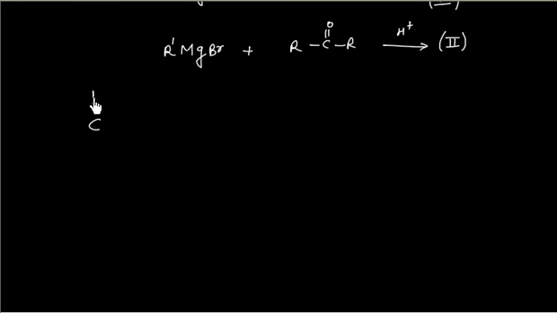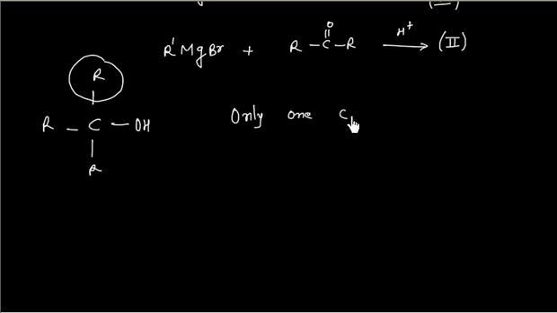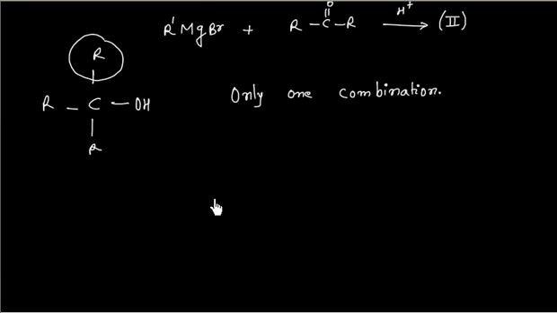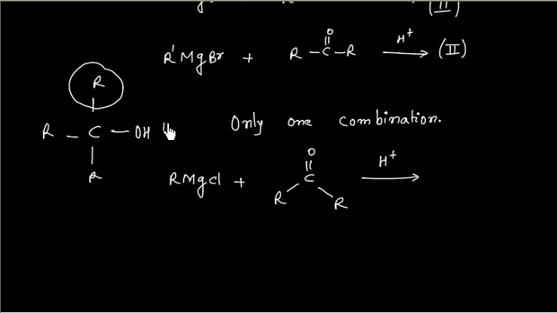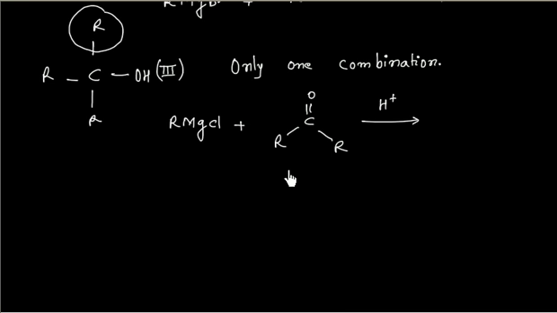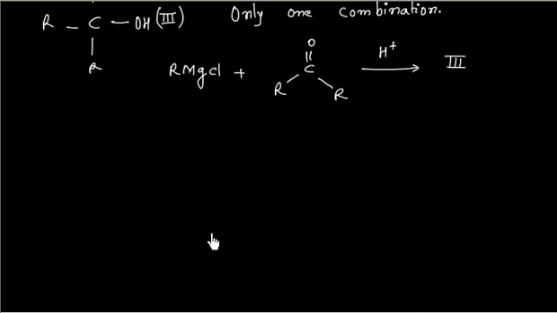If all the groups are the same in a tertiary alcohol, we will have only one possible combination: RMgCl reacting with C double bond O R R, and then acidification to get product 3. So we have learned an important point.